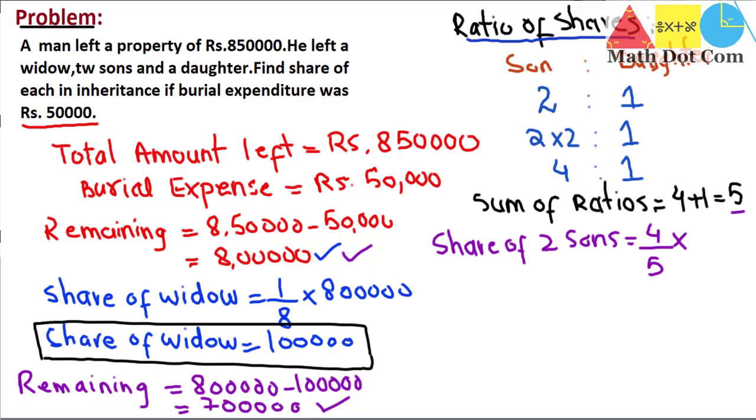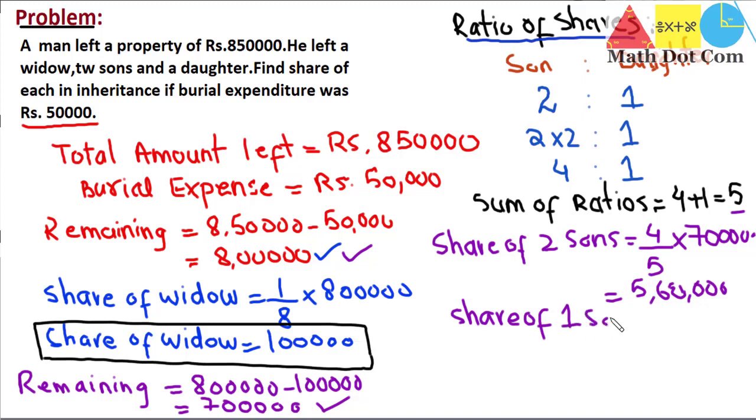The share of 2 sons is 4 divided by 5 multiplied by 7 lakh. So what we will get is 5,60,000. This will be the share of 2 sons. If we want to find the share of 1 son, we have to divide it by 2. So the share of 1 son, if we divide it by 2, is 2,80,000. This is the share of 1 son, and the share of 2 sons is 5,60,000.